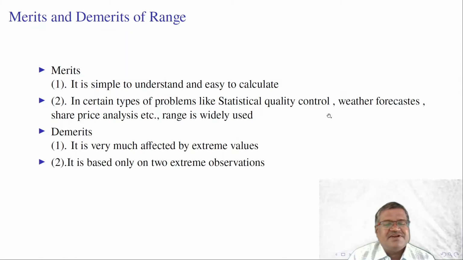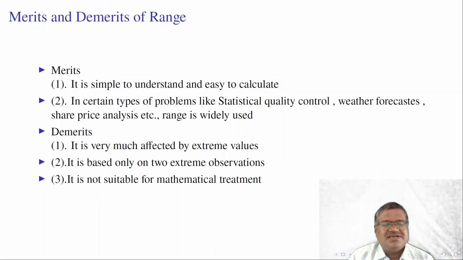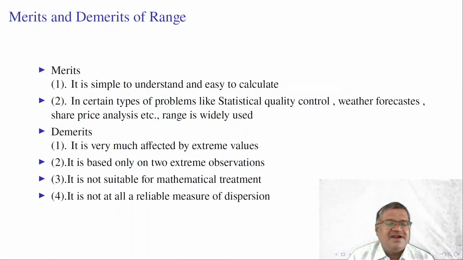Demerits. It is very much affected by extreme values. It is based on only 2 extreme observations. It is not at all suitable for further mathematical treatment. It is not a reliable measure of dispersion.